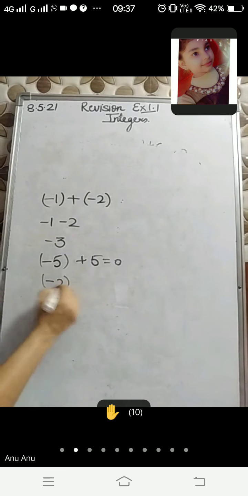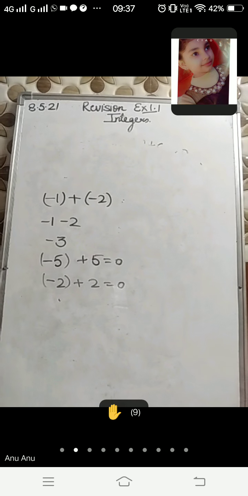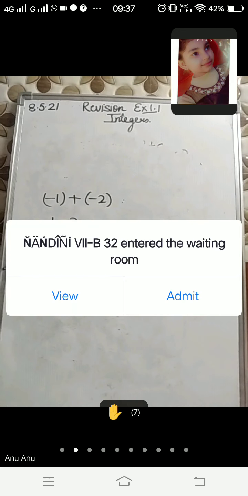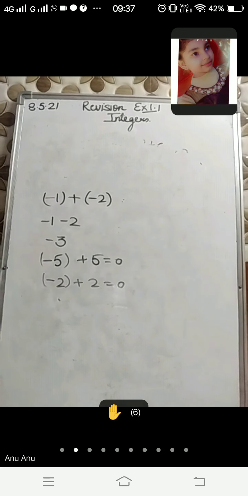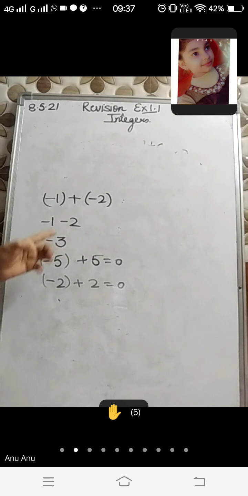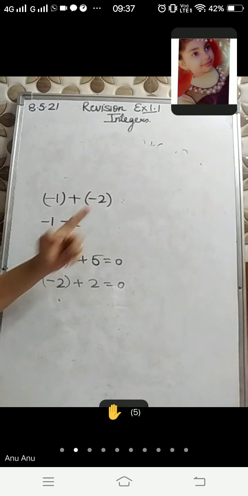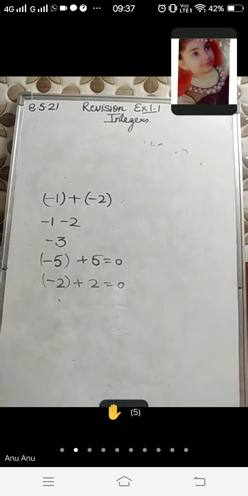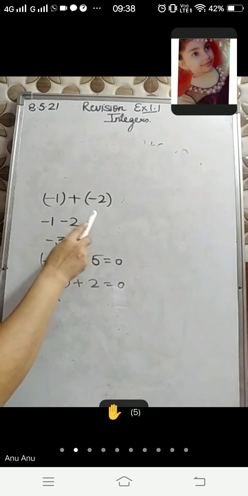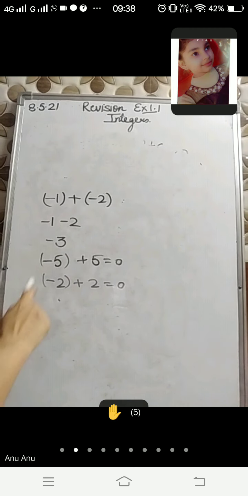Write a pair of integers that gives you an integer smaller than both. Whatsoever integers you are taking, their sum is smaller than the integers. This is the answer. -3 is less than -1 and -3 is also less than -2. So you can take this example. If you take positive, then 1 plus 2 will be 3, and 3 is greater. We want smaller, so you should take the negative form. If you take two integers -1 and -2, the sum is -3 and this sum is less than both of the integers.